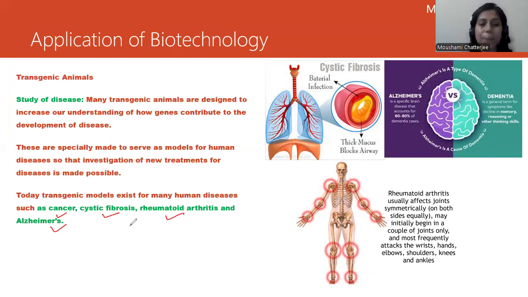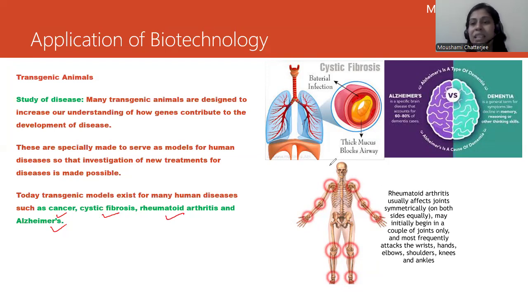One of the examples is cystic fibrosis. In cystic fibrosis, your nasal passage and breathing tract are blocked by thick mucus, due to which there is less exchange of gases. Another disease is rheumatoid arthritis, where there is immense and frequent pain in the joints, and there could be swelling at certain joints.